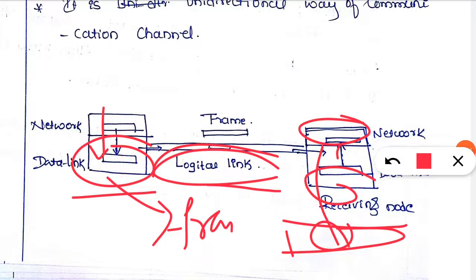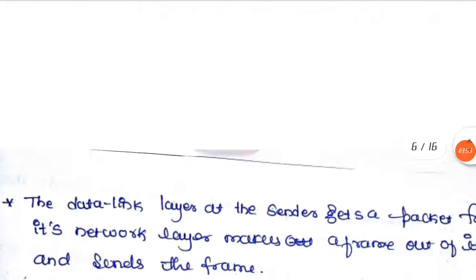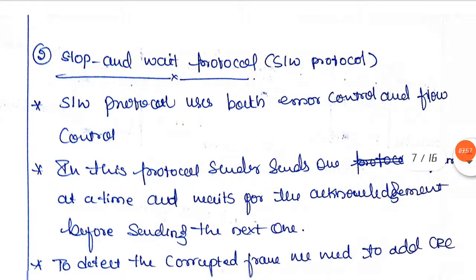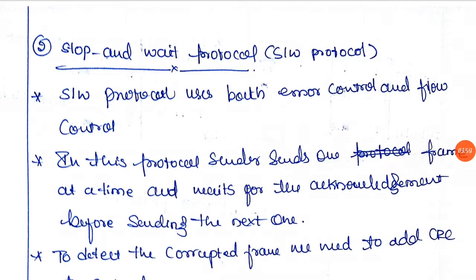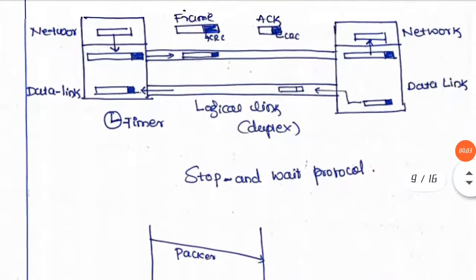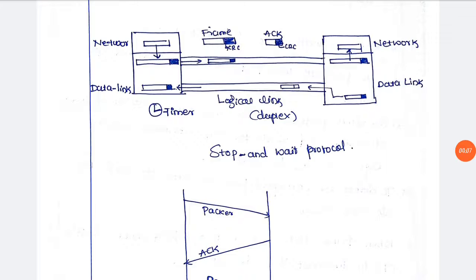That means there is no need of error control and flow control. Those set of rules are called what? That is called a simple protocol. I hope you understand what we mean by simple protocol. And one more type of protocol is there, that is the stop and wait protocol. What happens in the stop and wait protocol? Let us discuss this protocol with the diagram. I hope you can see this diagram.